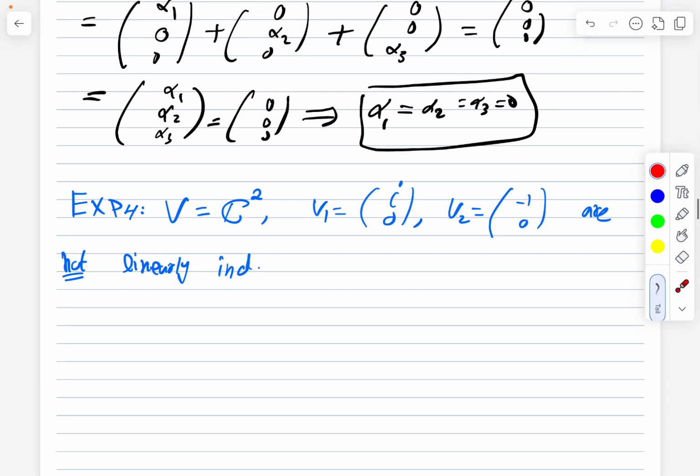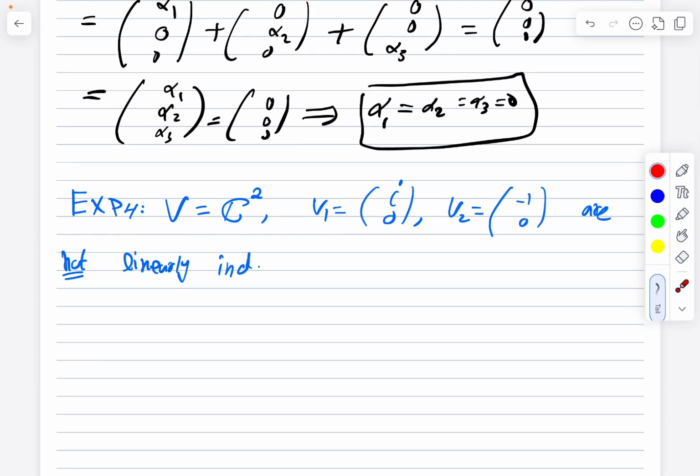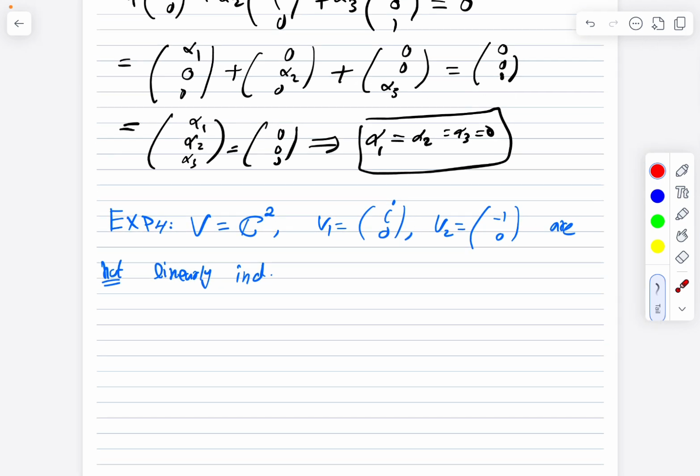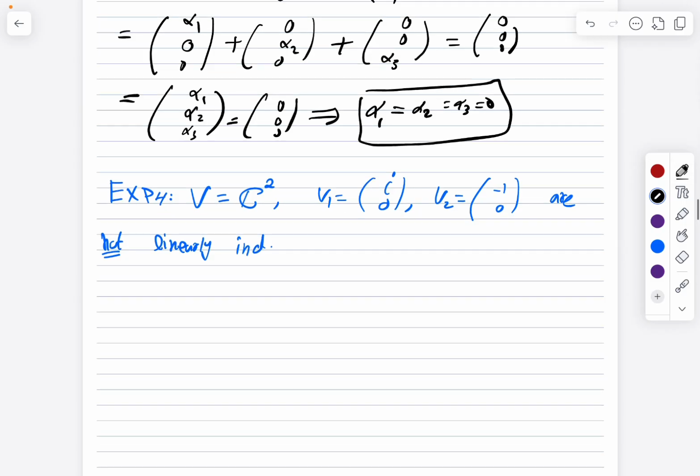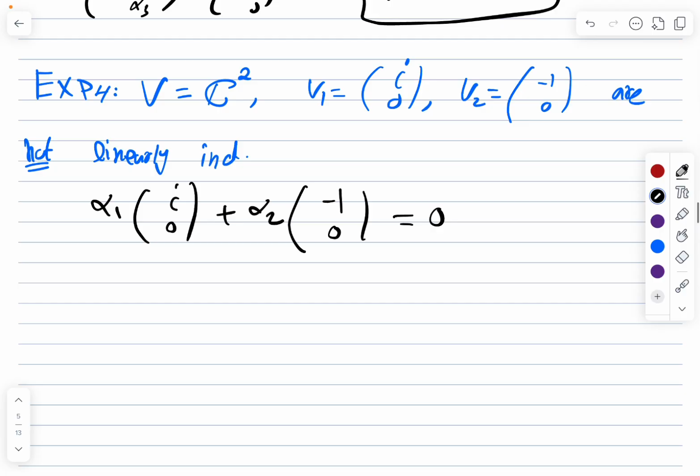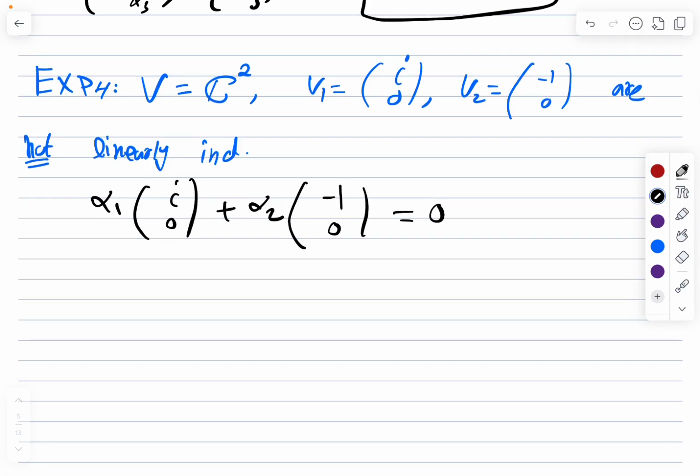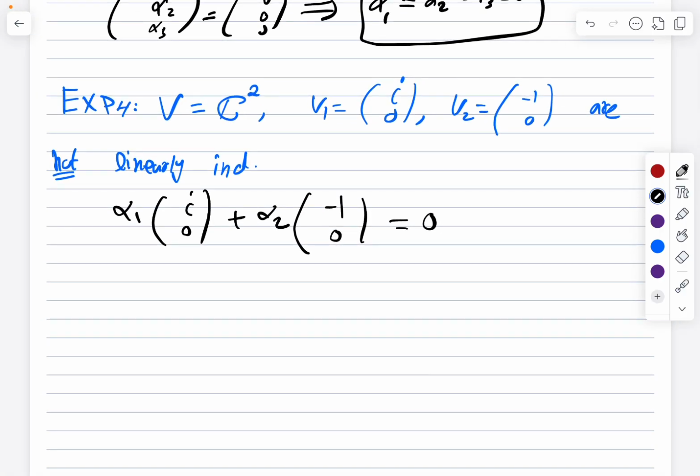Now we have vectors in C2, a special case of Cn, and we have these two vectors, and we show they are not linearly independent. So let alpha 1 (i, 0) plus alpha 2 (-1, 0) equal 0. What I need to show is that there are alpha 1 and alpha 2, not equal to 0, that satisfy this equation.